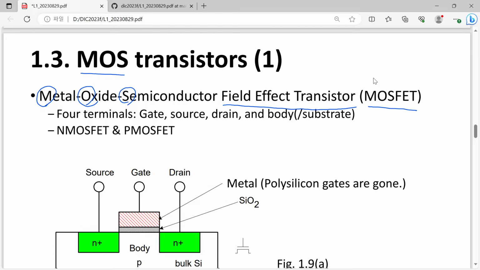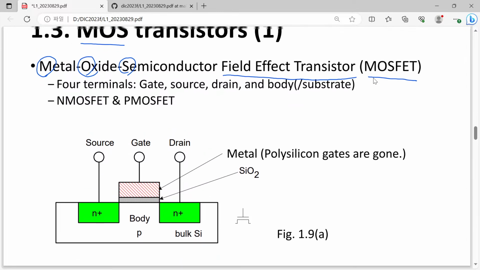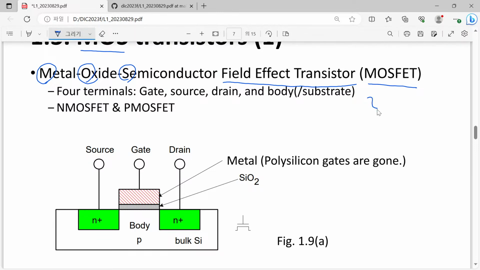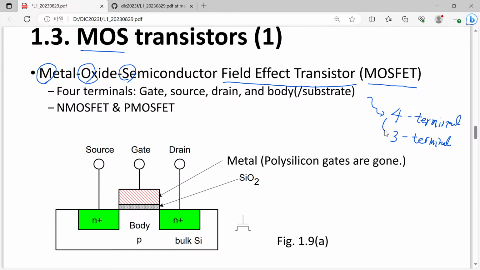It is a four terminal device. It has four terminals. But nowadays, the most advanced ones can also be made with three terminals. Okay, then four and three: what is common and what is an exception?